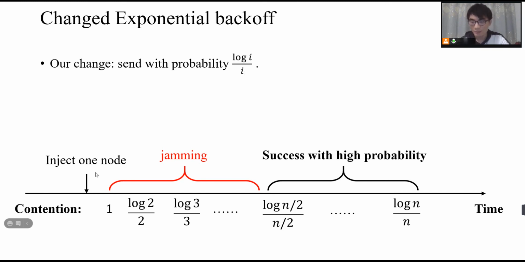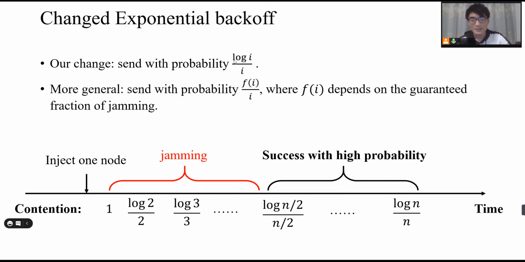Let's see the previous hard case. That is, one node arrives in the first slot and the adversary jams the first half of this interval. And now, the node will send with probability log n divided by n in each slot in the later half of this interval. And one can show that the node will succeed with high probability with standard analysis.